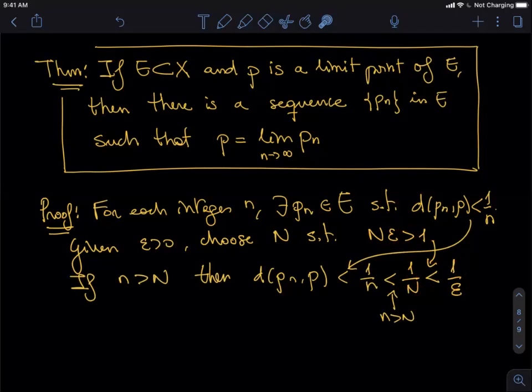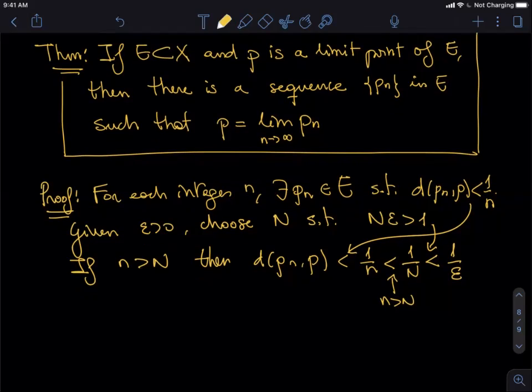So I actually did this line first. And once I saw what I needed for capital N, then I went back and said, well, N must be like this. Okay. And once I have this, that, wait. Oh, no. Sorry about that. Not 1 over epsilon, but epsilon. Once I have this, that the distance is less than epsilon, Pn to P, then by definition, Pn converges to P. And this completes the proof.